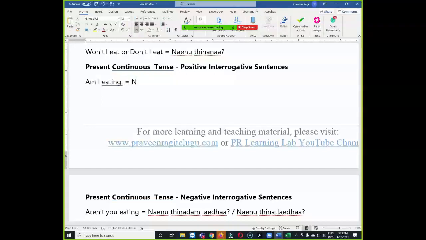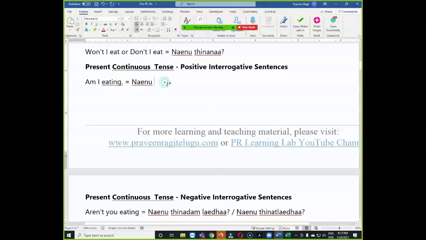This is a question. This is a question, andi. So for all the questions, we end with a sound. Like nenu తినడం లేనా. Yes, this is correct. Lena ending we use for the negative question, like this one. నేను తినడం లేనా. నేను తినడం లేదా is negative interrogative అండి.